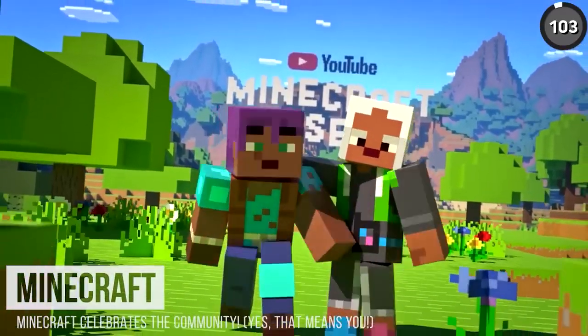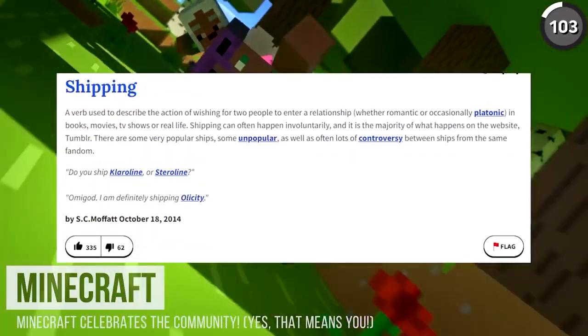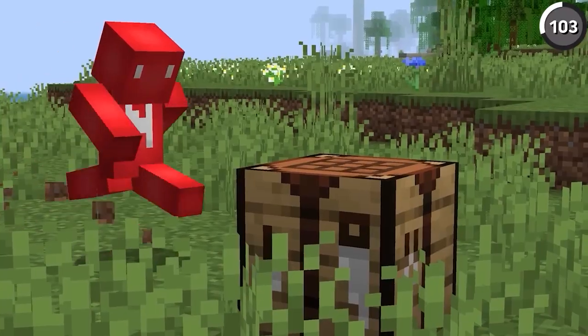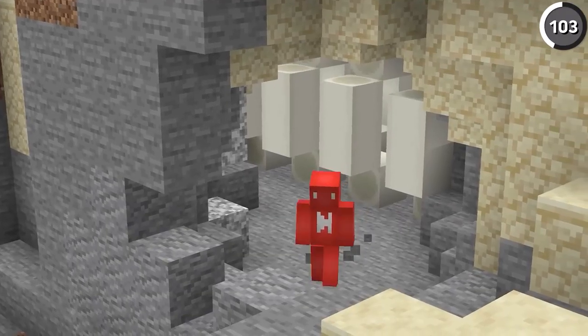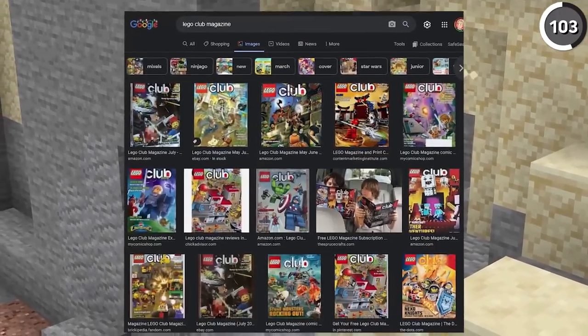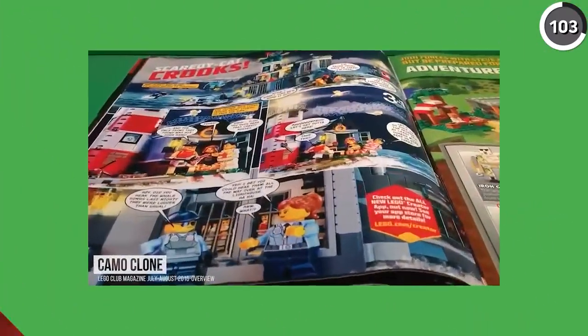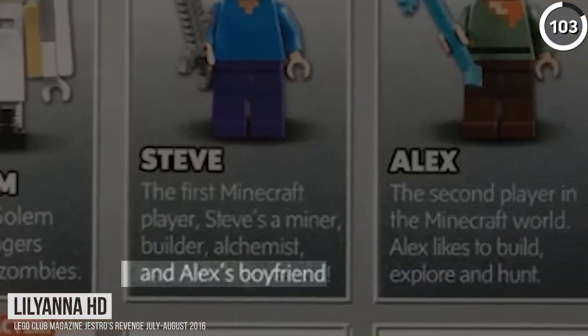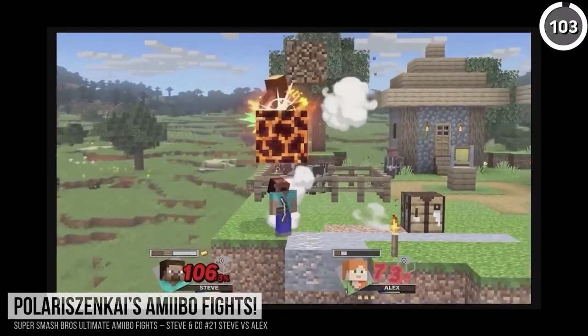If you've been in any fandom, you've definitely heard the word shipping come up before. And while that's its own can of worms, it seems like someone at LEGO agrees with you, since in the July and August issue of LEGO Club magazine in 2016, it was officially mentioned that Steve is Alex's boyfriend, which is cute, but only until you make the two of them fight.